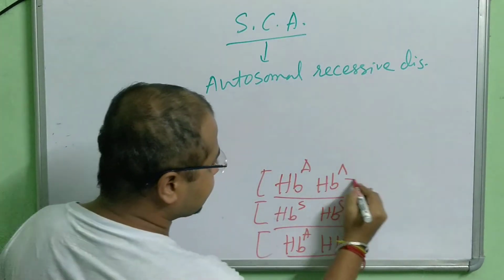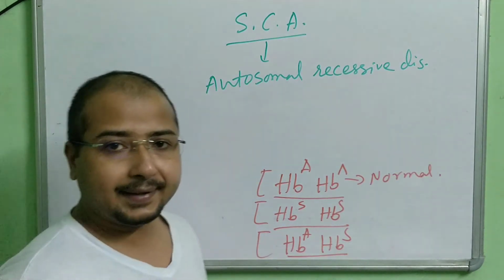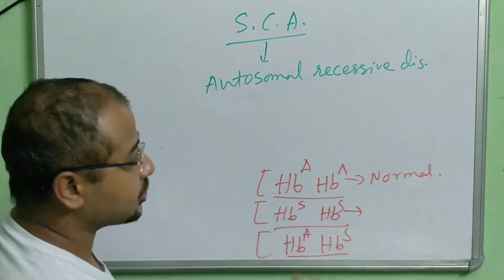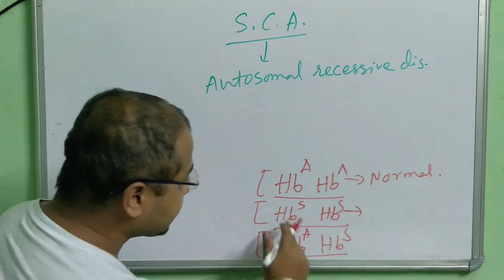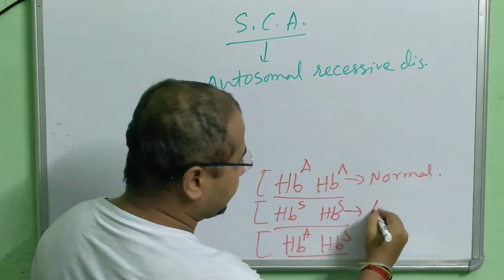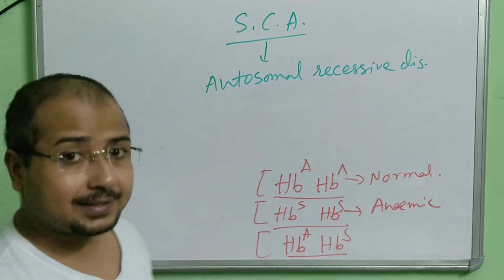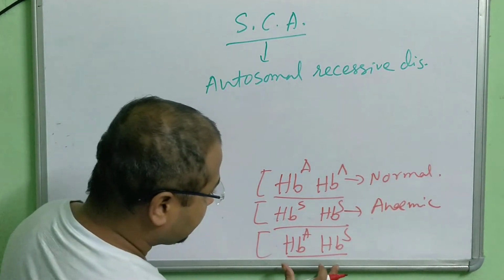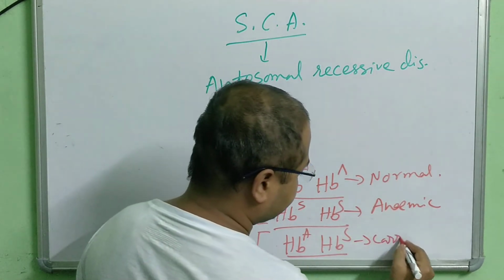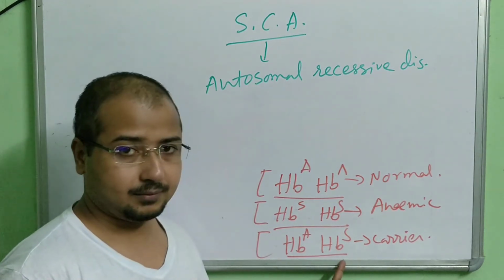So in this case, this is very normal. No carrier, no disease. When both, this is homozygous condition. Okay. In this case, it will be hemophilia, the anemic, where the disease gets expressed, where this one is actually the carrier, because one normal, one affected.